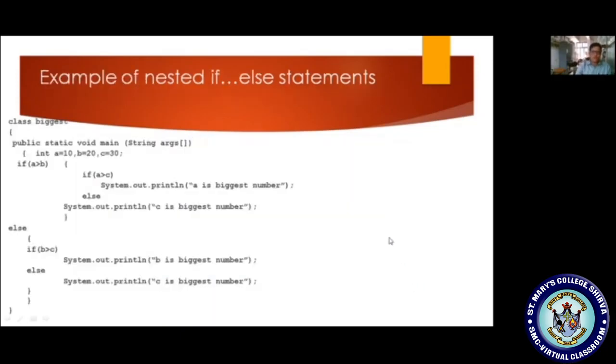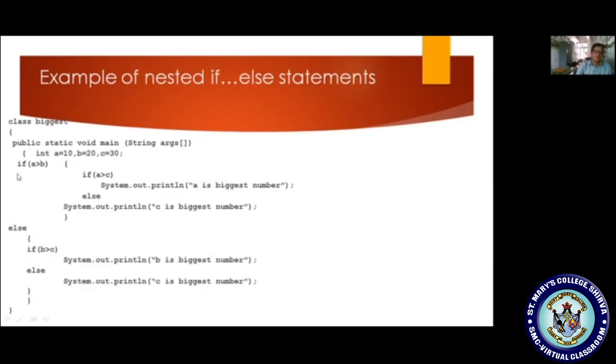Now we will see a simple program related to the nested if else statement. This is a popular program you have learned in your C++: the biggest among three numbers. So I am taking the class as Biggest. I am writing public static void main String args, int a is equal to 10, b is equal to 20, c is equal to 30.